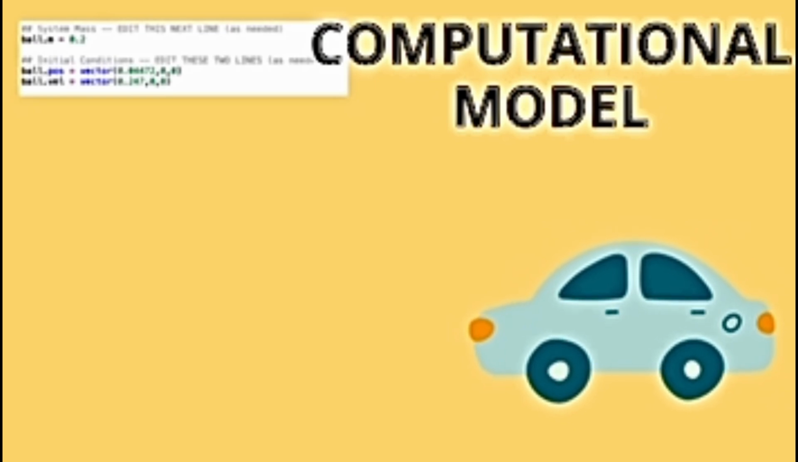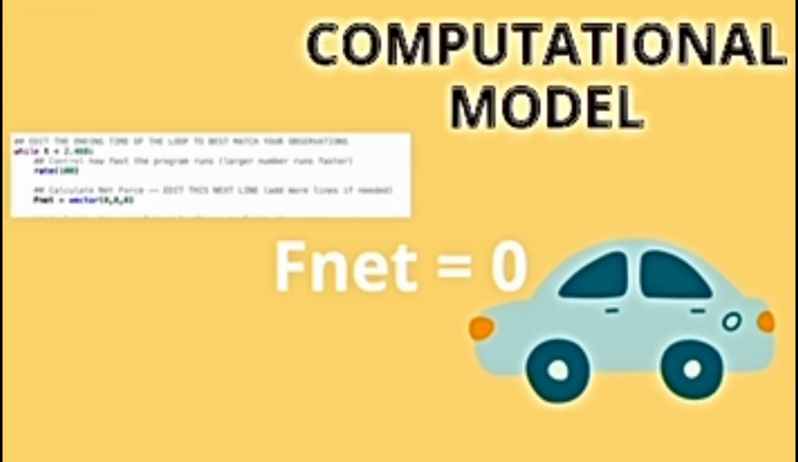To verify my observations, I built a computational model using WebPython. The model assumes that only gravity and normal force act on the weight, and since they cancel out, the net force is zero. Because acceleration is defined as F net over m, and F net is equal to zero, the acceleration is also zero. What does this mean? Well, this means that velocity remains constant regardless of the mass of the object.